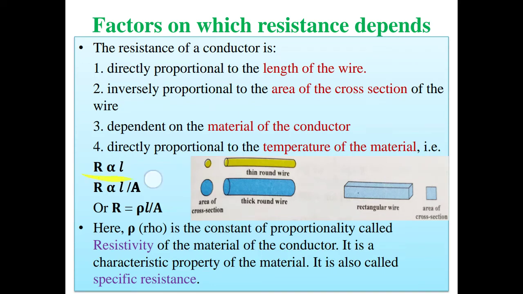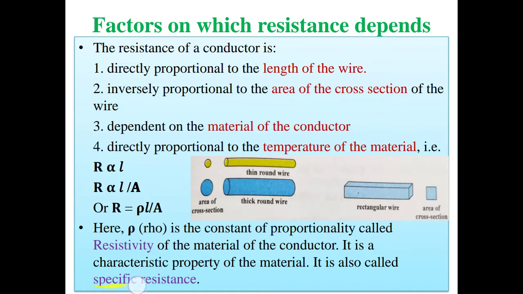Now we can write it in this way: R is proportional to L by A according to this theory. And as we remove this proportionality sign, we apply a constant. That constant is rho. Rho is resistivity. This is the constant of proportionality. It is resistivity, and it is the characteristic property of the material.